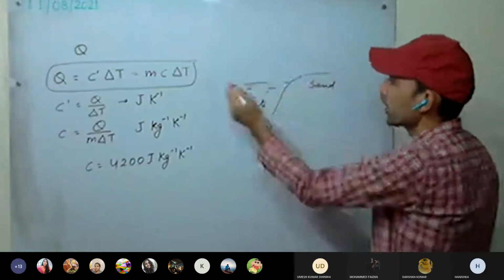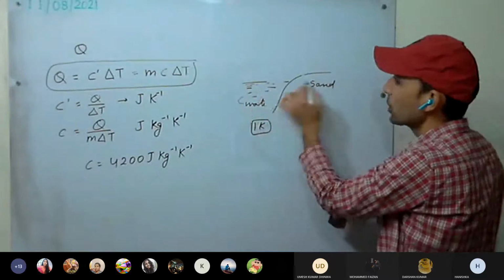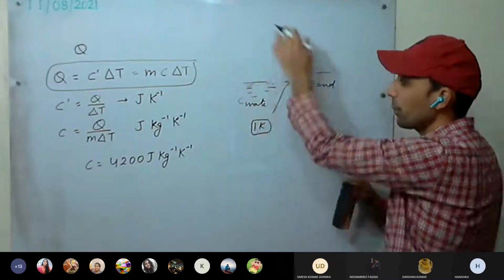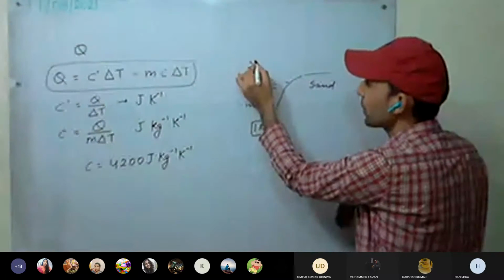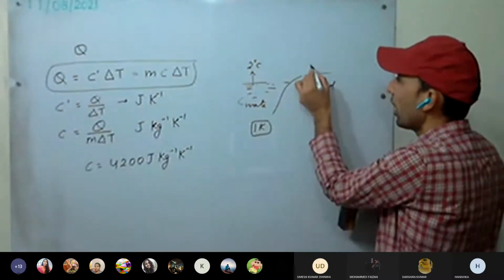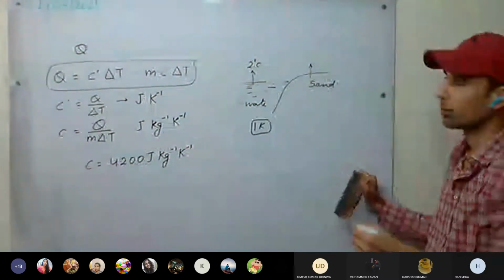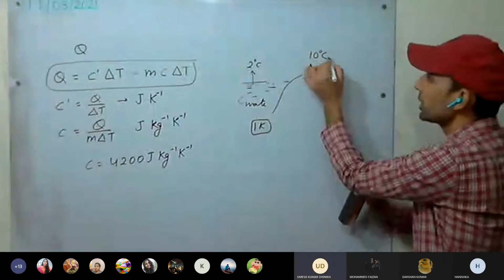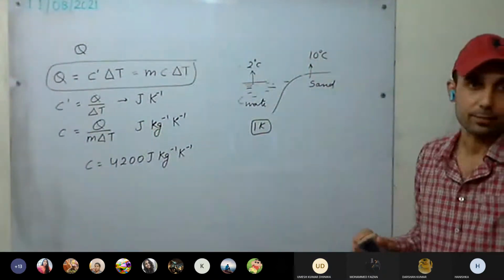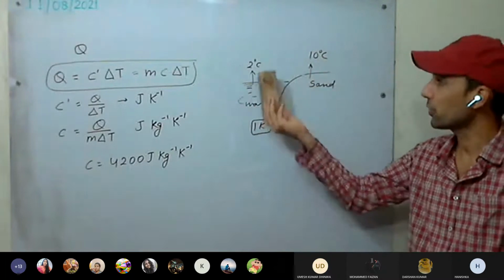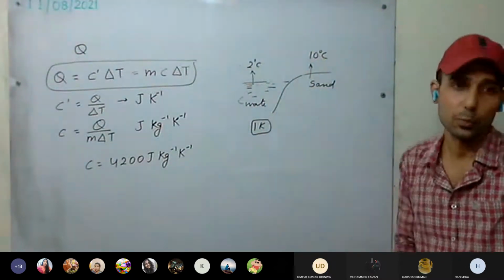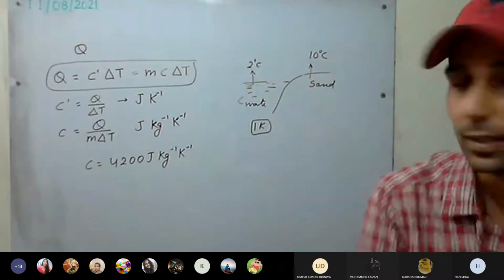Okay. So for example, the amount of heat both attained is the same. Both are getting the same amount of heat. So for example, water rose in temperature by 2 degrees Celsius. How much will the sand rise? Around 10. It will rise by 10 degrees Celsius. The temperature of the sand will rise by 10 degrees Celsius, whereas water has only risen by 2 degrees Celsius.